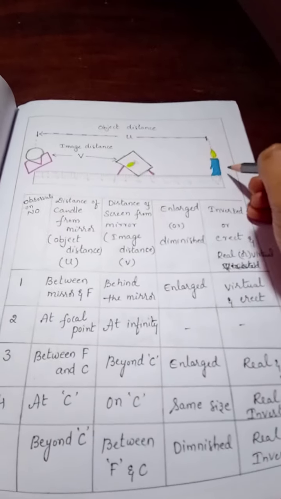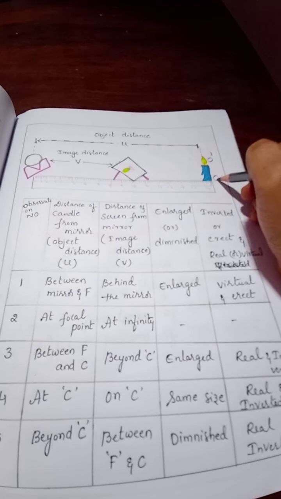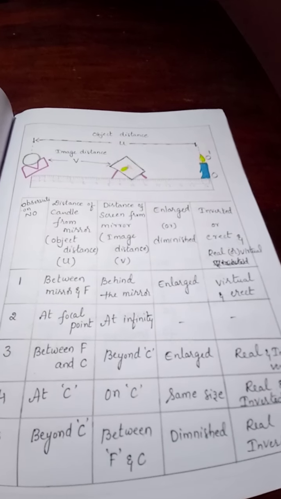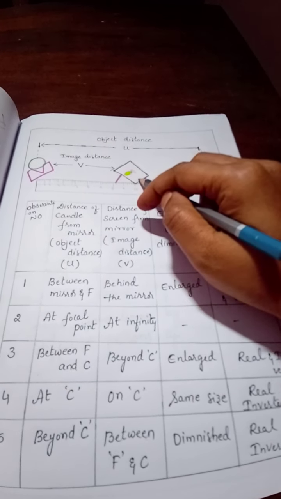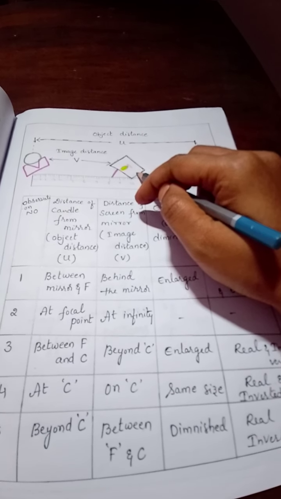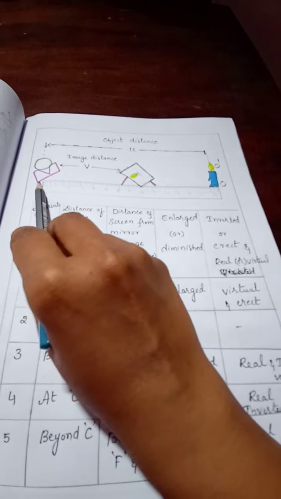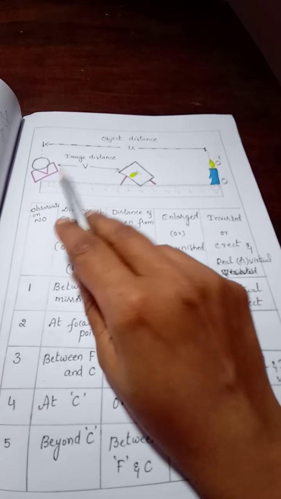This is called object. O and O dash you can consider. O is the base, O dash is the top. And this is object, candle, and this is a white sheet. We can say it as a screen. We will get the image on this. And this is a V stand and this is a concave mirror. And this pink color one is again a stand here. These two are stands and this is a mirror scale.